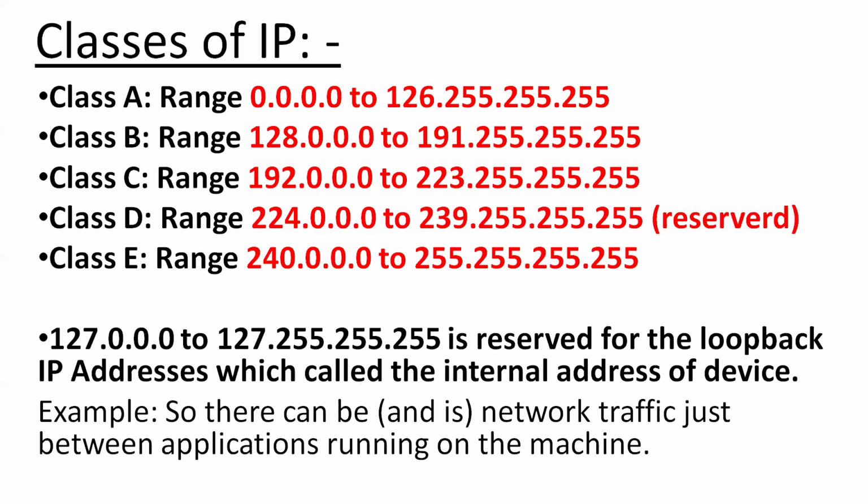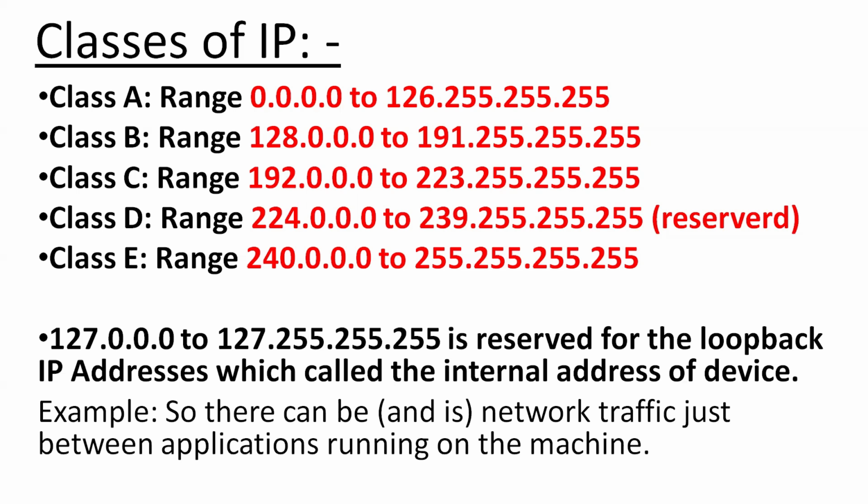Okay, then classes of IP address. Class A range: 0.0.0.0 to 126.255.255.255. Class B range: 128.0.0.0 to 191.255.255.255. Class C range: 192.0.0.0 to 223.255.255.255.